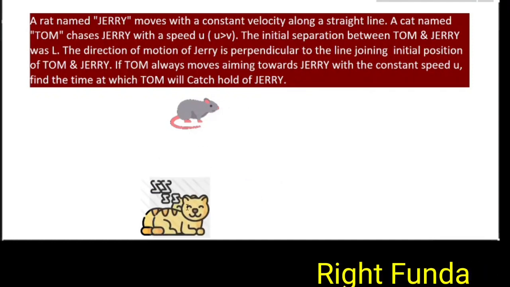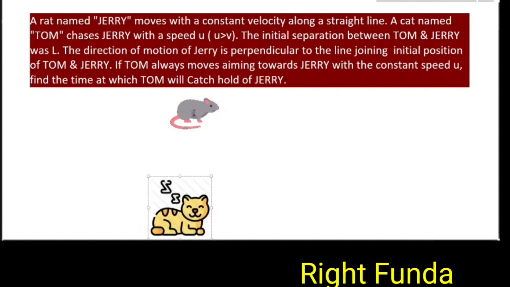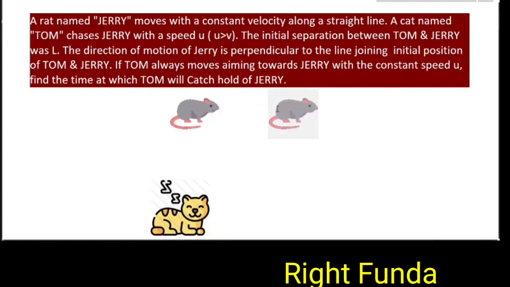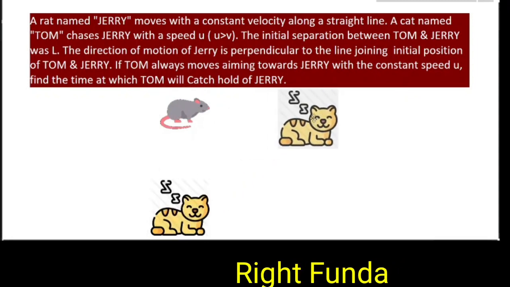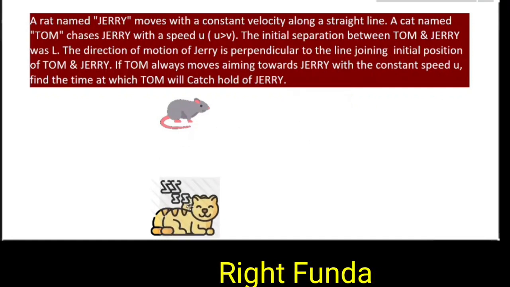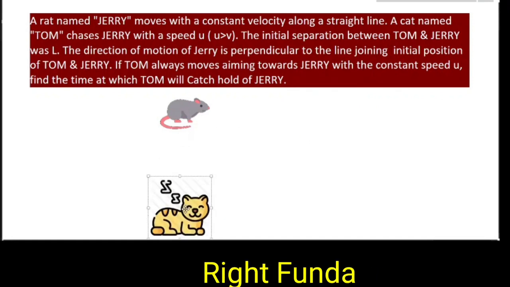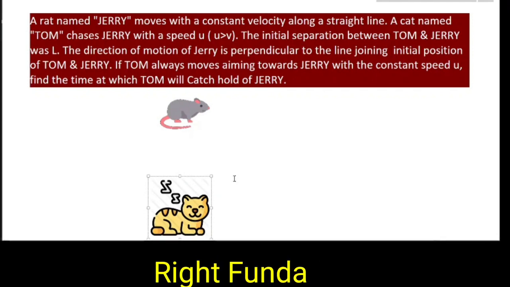Jerry can move only in one direction, but Tom can move in two dimensions. So Tom will go and catch Jerry at some time like this. You have to find after what time Tom will catch hold of Jerry. So you understood the question: Jerry's speed is v and Tom's speed is u, as given.